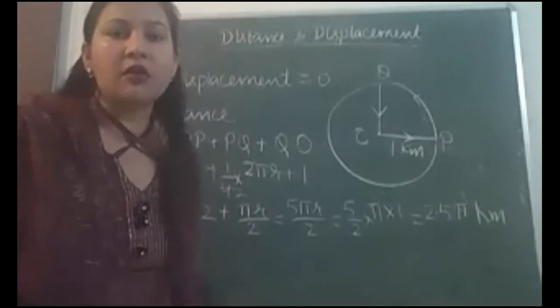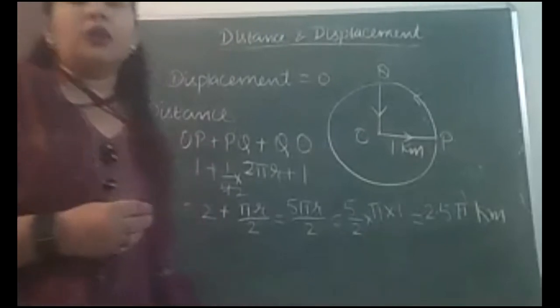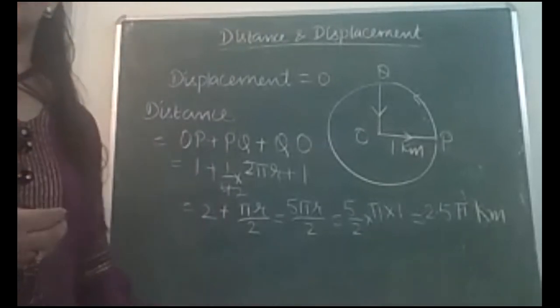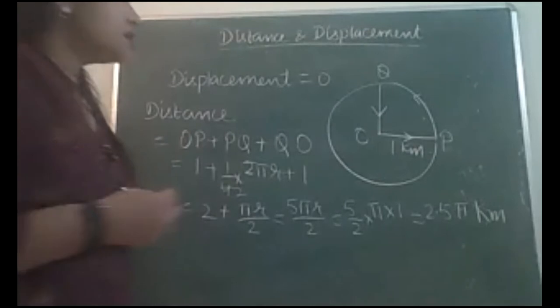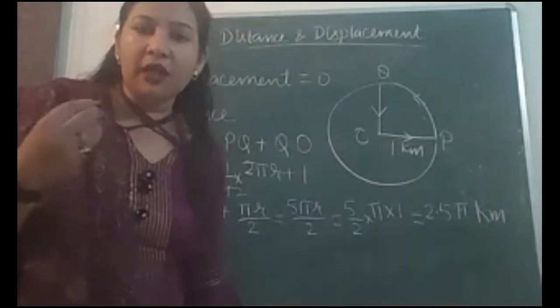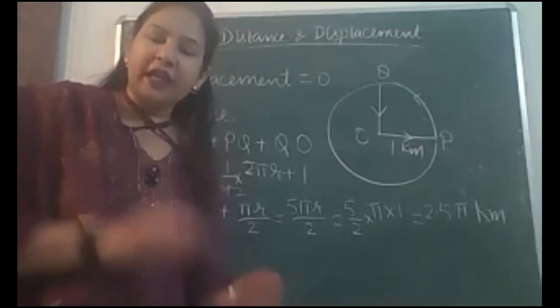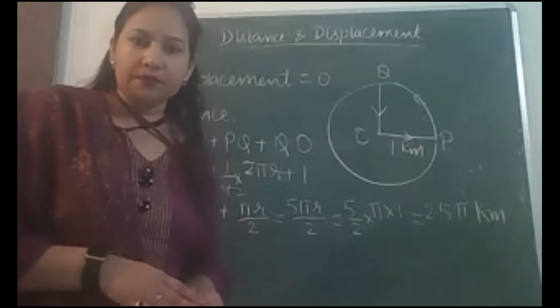First difference was of definition. Second was it's a scalar quantity, it's a vector quantity. Third was distance can never be negative. Displacement can be positive, negative or 0.